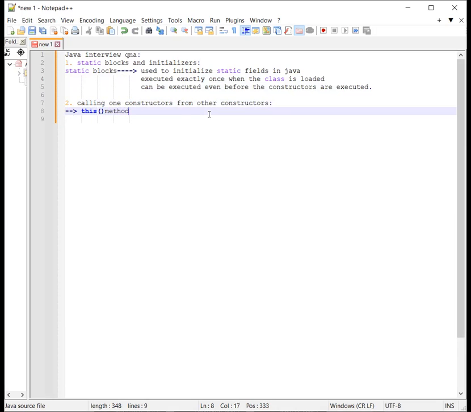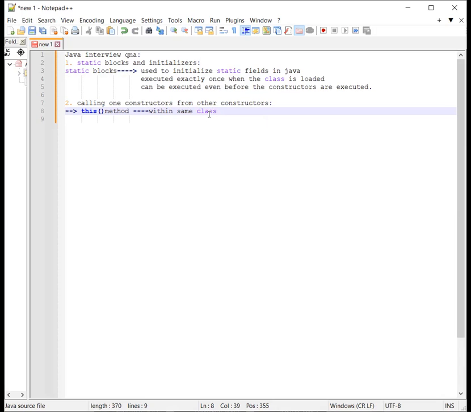Using this method we can call one constructor from another in the same class. And based on the number of parameters we pass, the appropriate constructor is called.